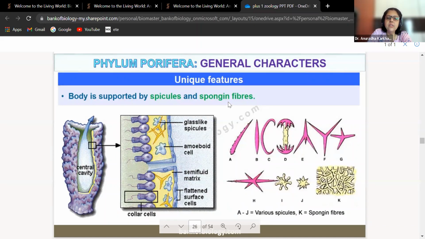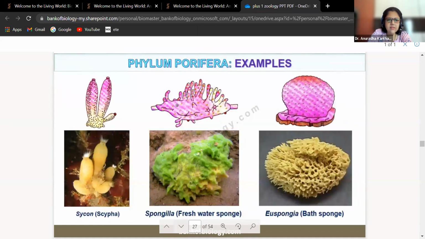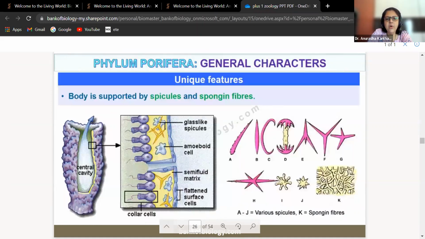So spicules and spongin fibers बहुत important है because what is the function? Let's see. Actually, they haven't given. Okay. So these collar cells are going to be helping only in porifera. Collar cells are only found in porifera. Okay. Yeah. So they are going to be helping in excretion part. Rather, I would say digestion and excretion. Digestion के लिए collar cells काम में आते हैं.